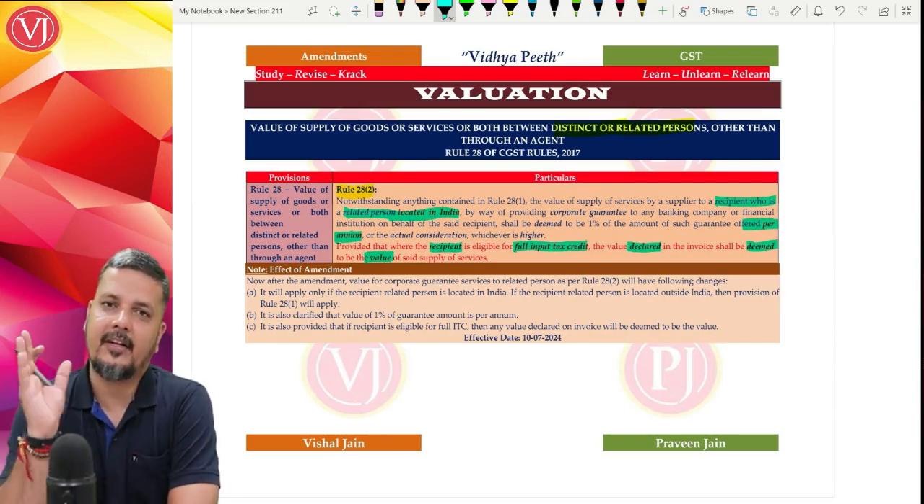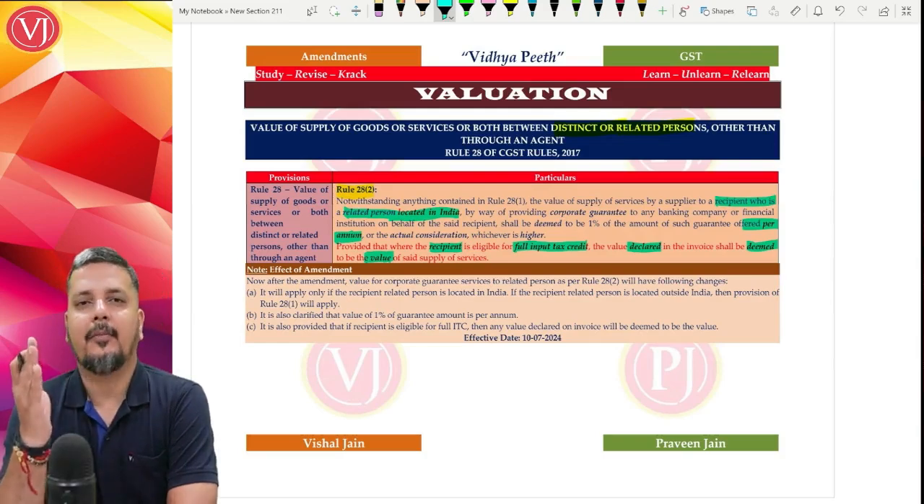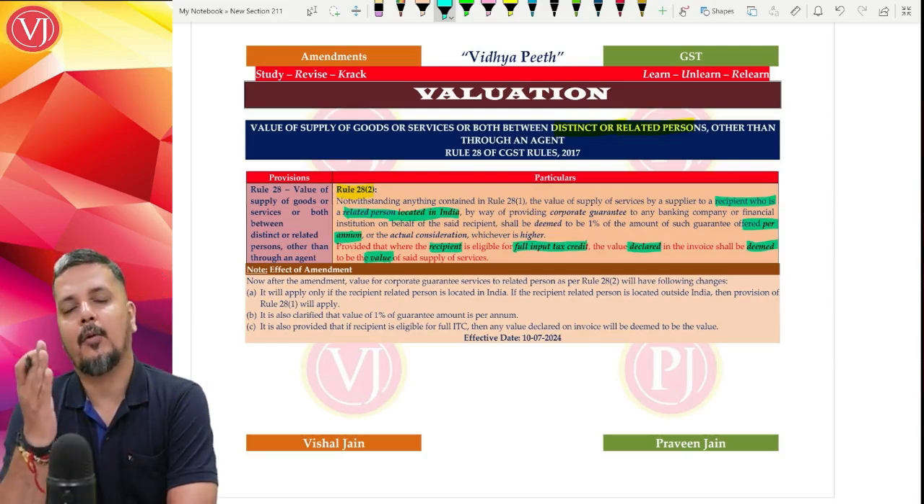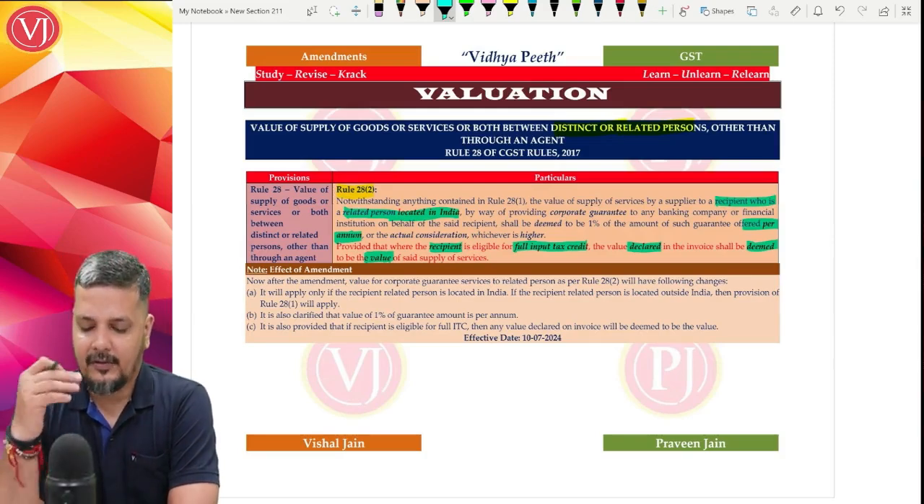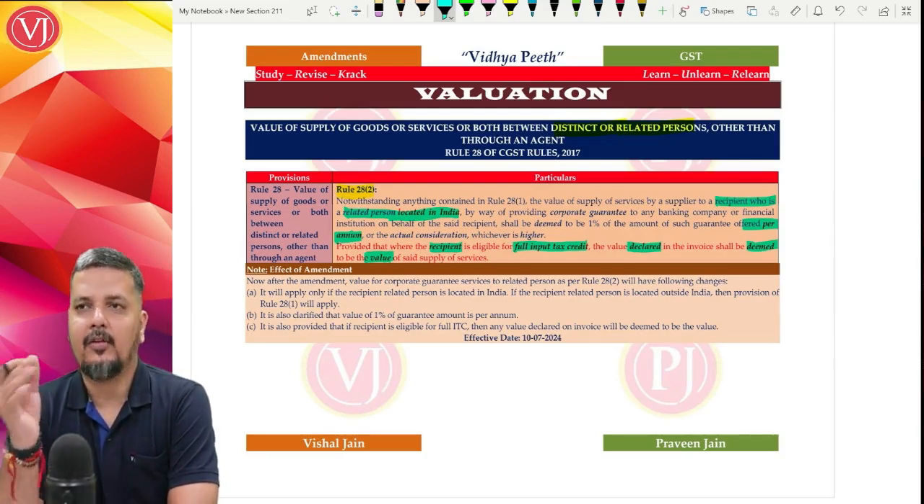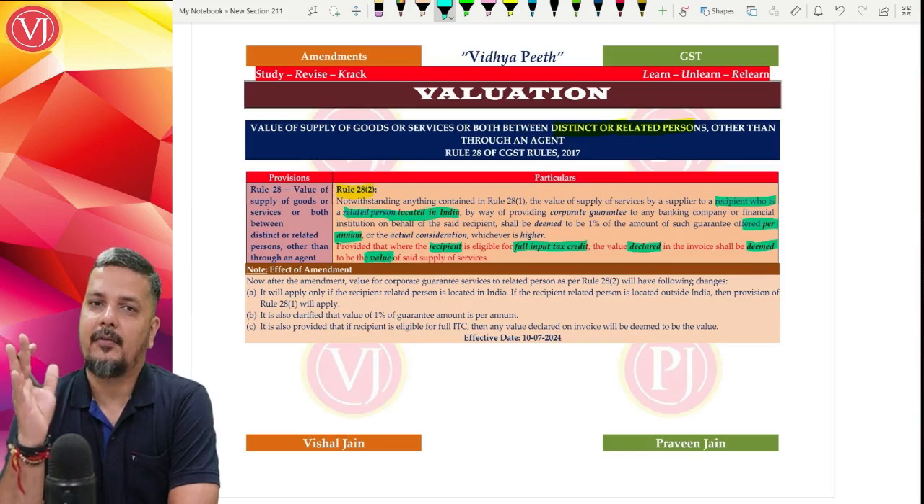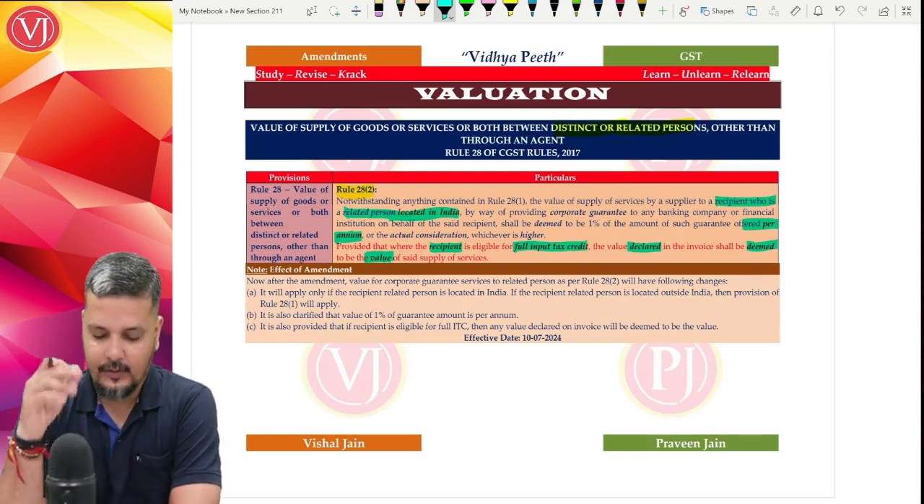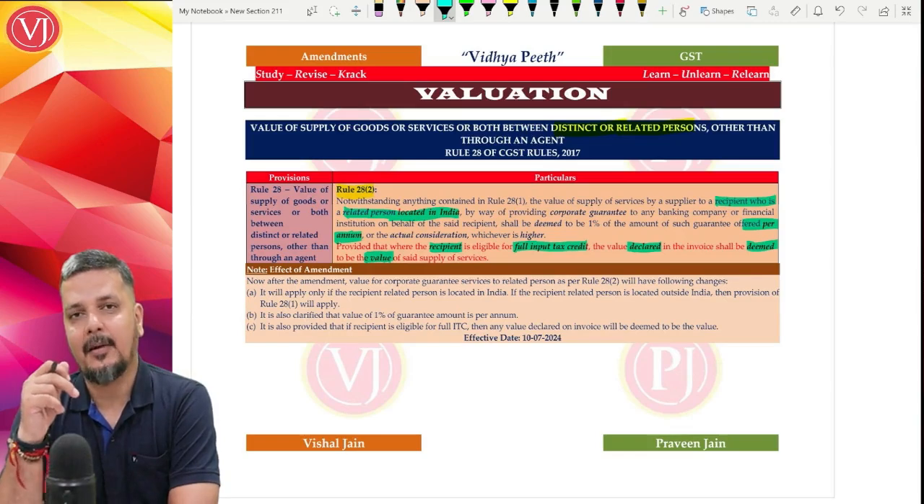If at all the recipient is eligible for full ITC, you need not break your heads for 1% of guarantee amount per annum or actual consideration, whichever is higher. You can straight away take any value because the recipient is eligible for full ITC. Any value includes even 0. So these basically are the 3 amendments that have come.